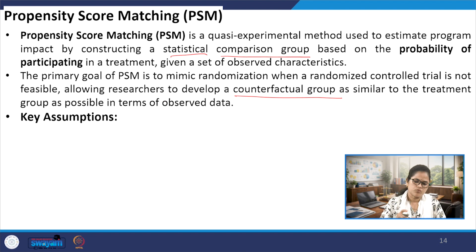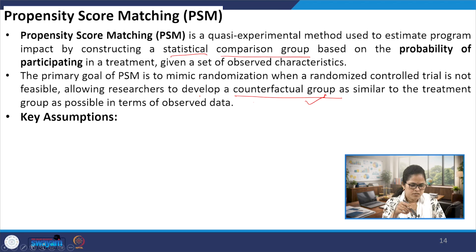That is what is known as the propensity score matching method. So basically, by the help of statistical models, we construct a counterfactual group, which is known as the comparison group.